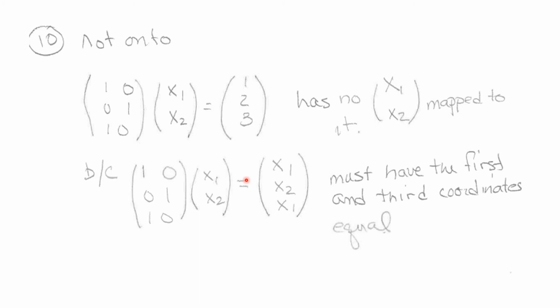I just picked a vector here that has 1, 2, and 3. And you see, if I take x1 and x2 and multiply through by this, I get x1, x2, and x3. So you see the first and third have to match each other. That doesn't happen up here, and so this is not onto, because we found a vector in R3 that wasn't the image of anything in R2.